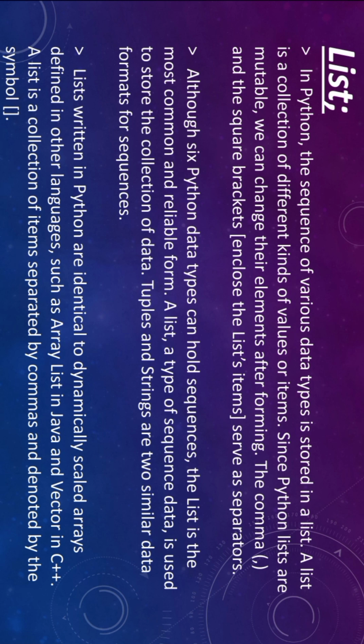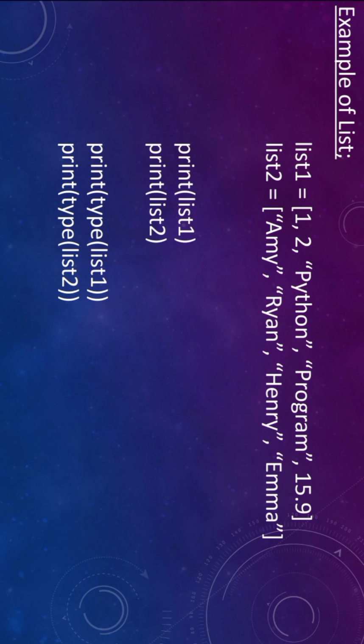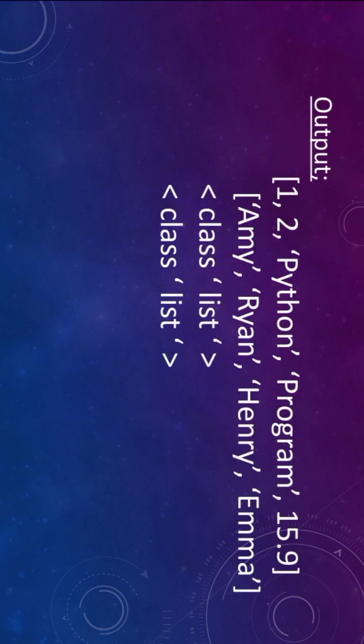The list is ordered, which means a list maintains the order of elements; they are indexed and can be accessed by their positions. Lists are also mutable, meaning we can change their content by adding, removing or modifying elements. A list is also heterogeneous. It can store a mixture of data types, including integers, strings, floats or other lists.